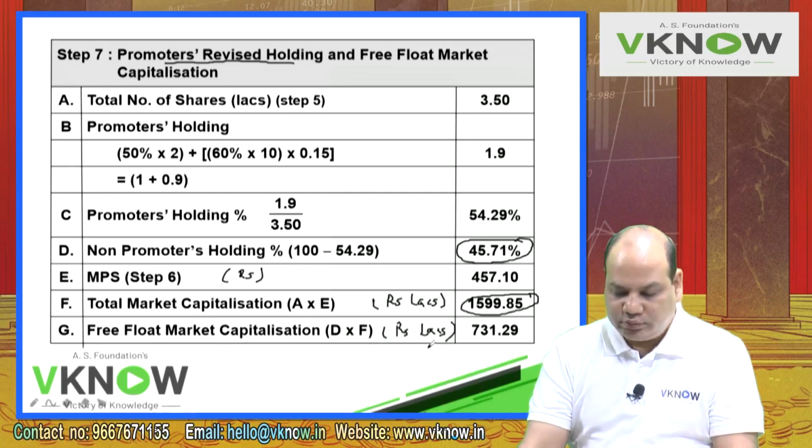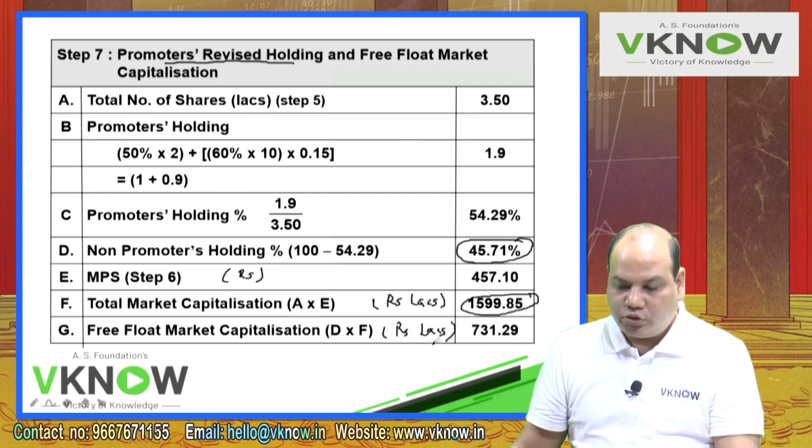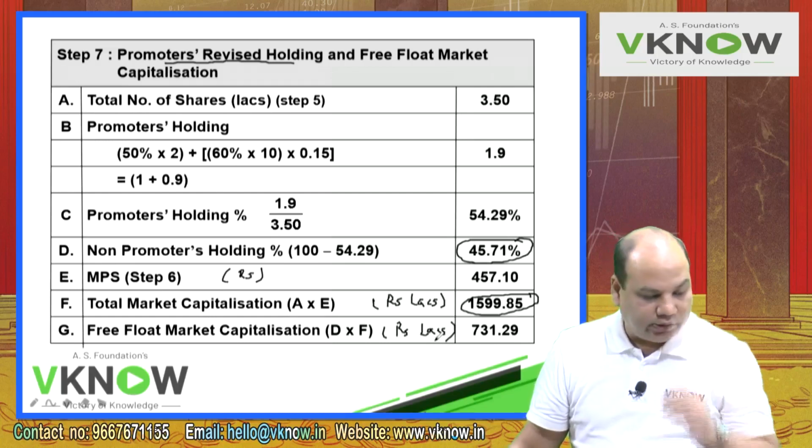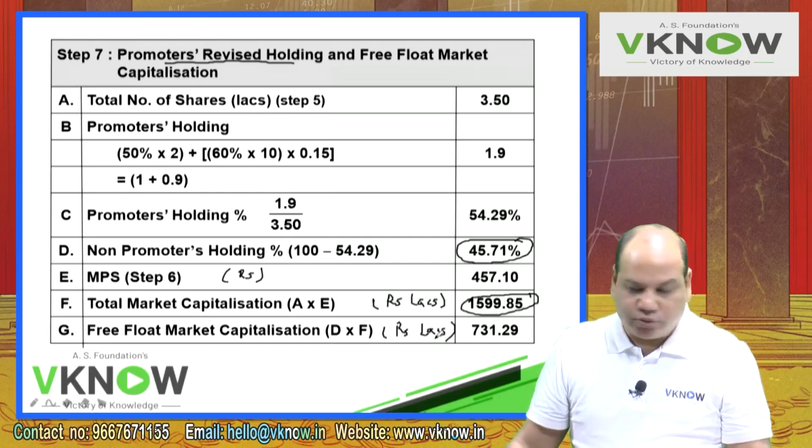Rupees in lakhs, 731.29. So this is the free float market capitalization. So you have answered part C, part 2 also.